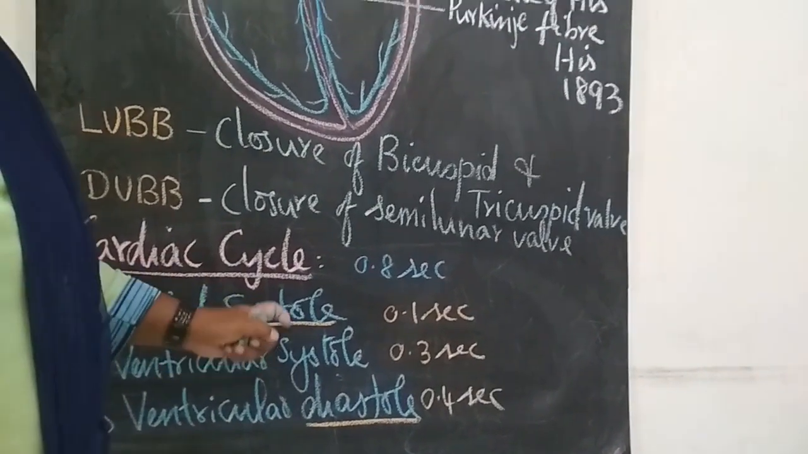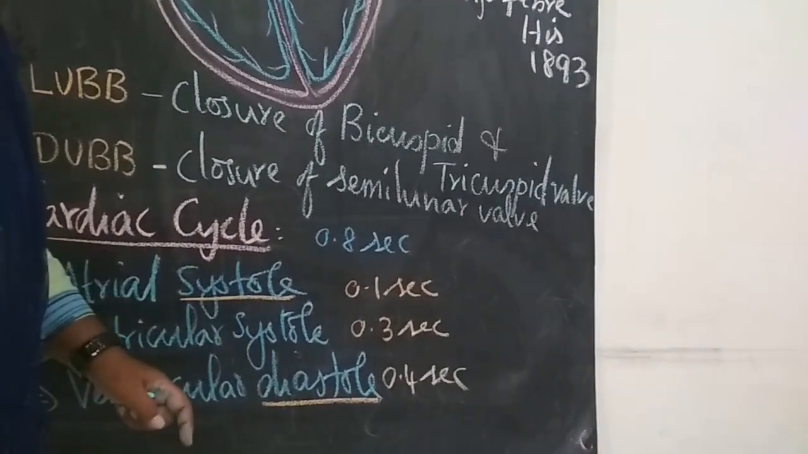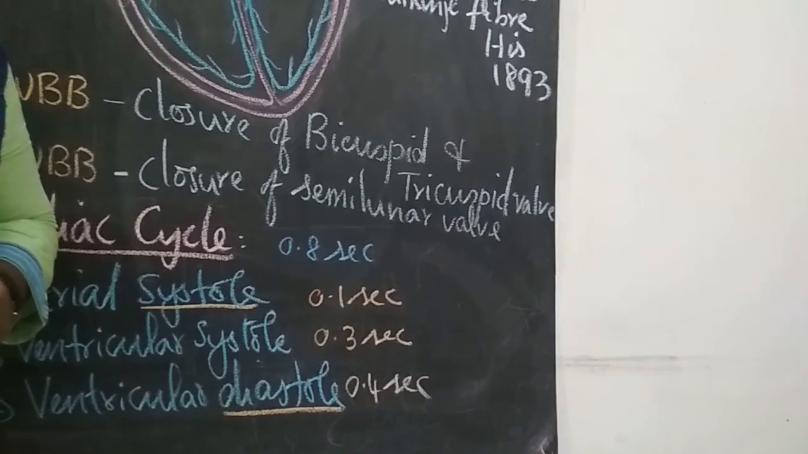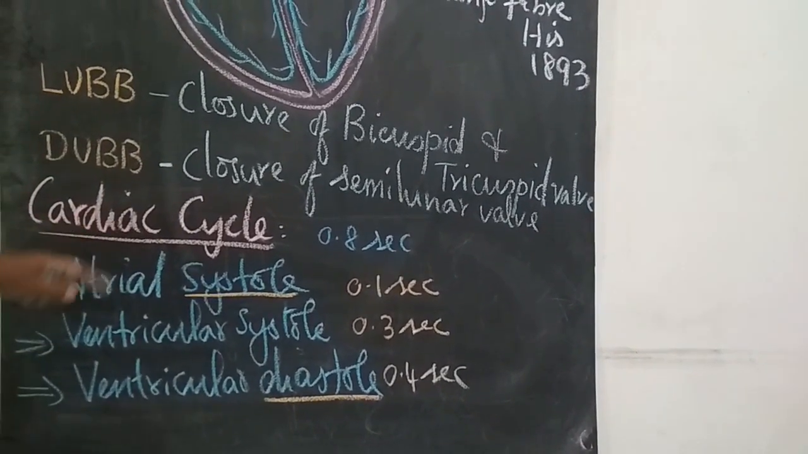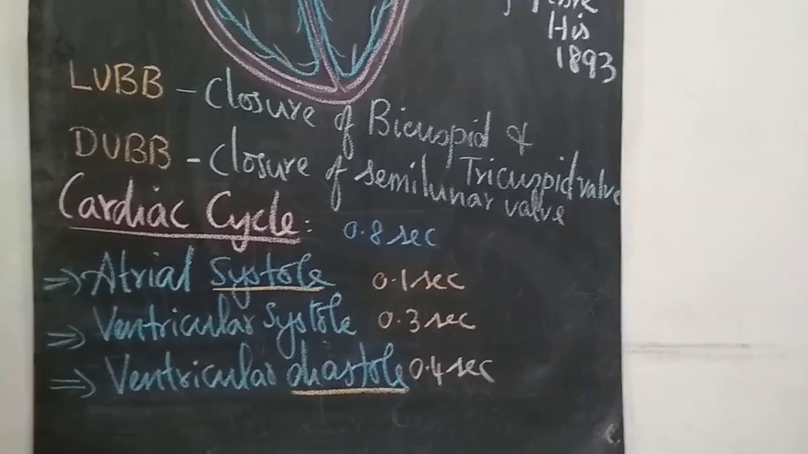So what do you mean by cardiac cycle? The sequence of events occurring from the beginning to the completion of one heartbeat is said to be the cardiac cycle.